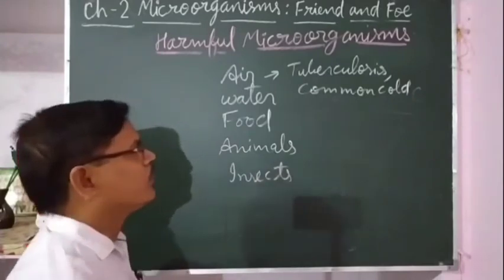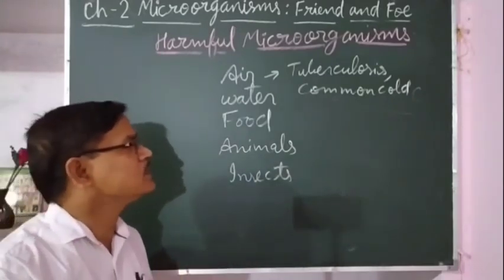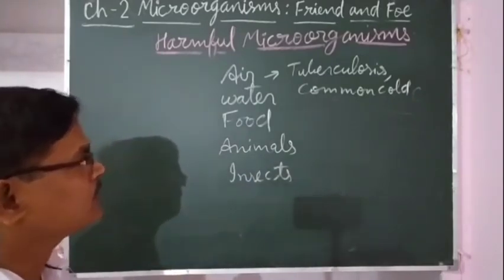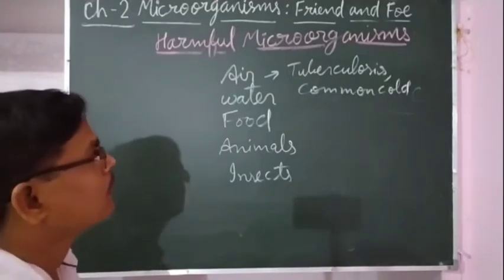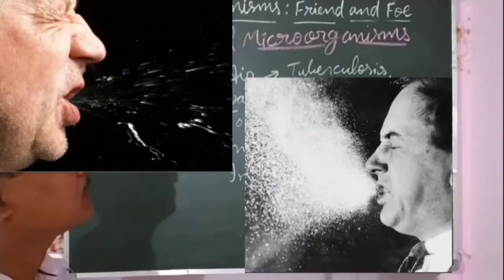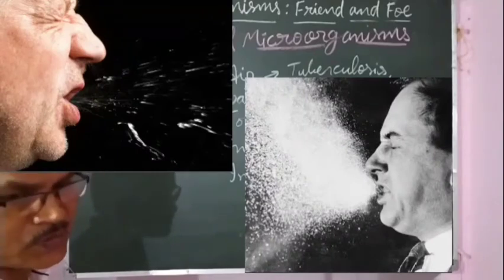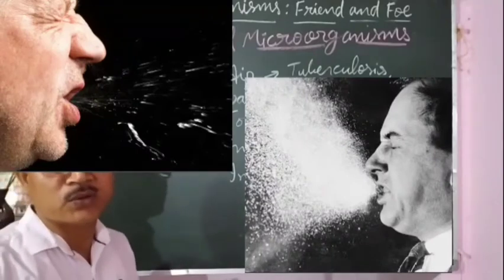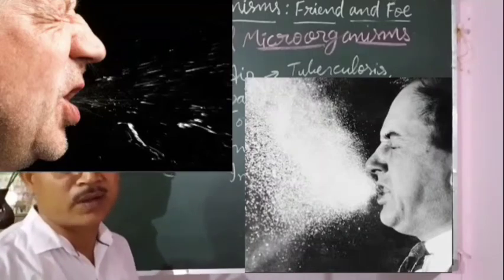So when the person is suffering from these diseases, when the person coughs or sneezes, at that time some water droplets come out through his or her mouth and nose.